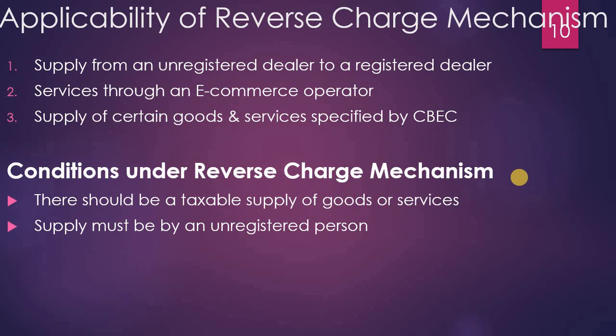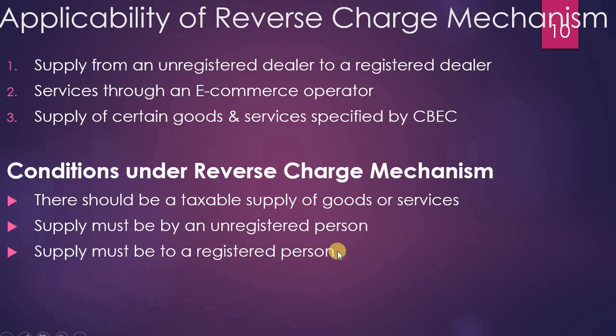This is very important. He is not registered as per the GST Act. And to whom must it be made? The supply must be to a registered dealer. So the supply must be done by an unregistered dealer to a registered dealer. This is very important. Then the supply must be an intrastate supply only. If it is an interstate supply, reverse charge mechanism will not apply.